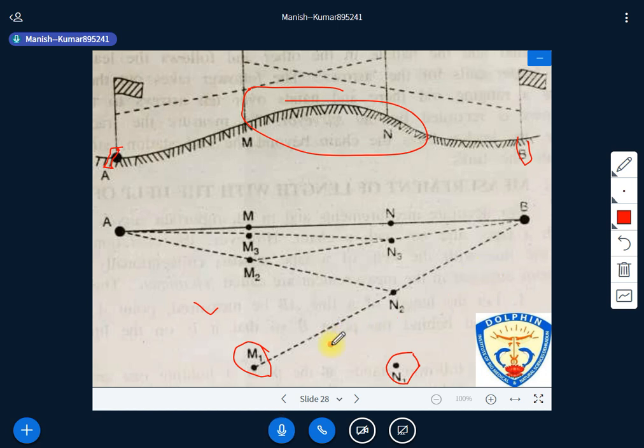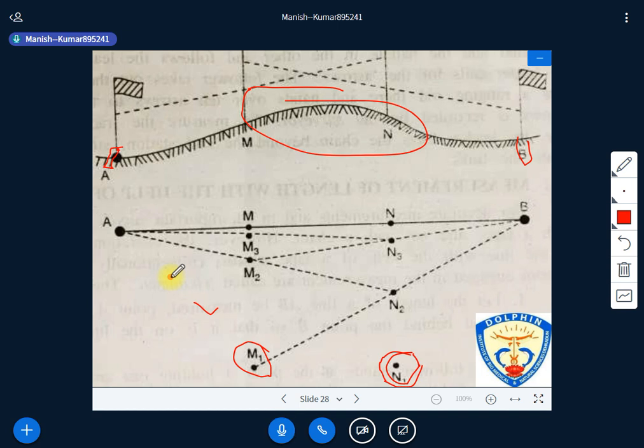The first thing in indirect ranging is you have to locate two intermediate points M1 and N1, and whenever you are locating these two points, you have to follow a certain condition. What is the condition? From N1 you are able to visualize M1 and A, and similarly from M1 you are able to visualize N1 and B, right?